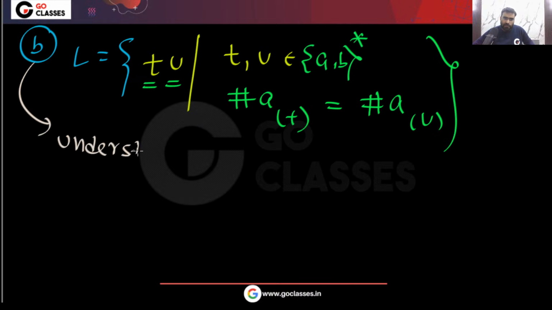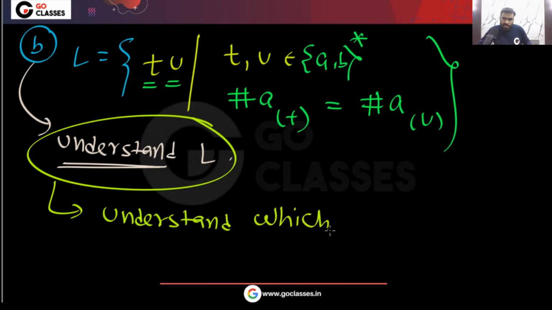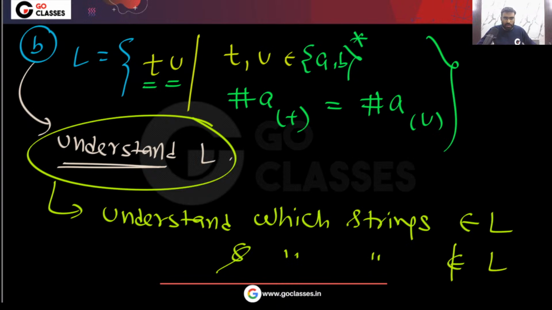When I say understand language L, it means understand which strings belong to L and which strings do not belong to L. So please understand that.